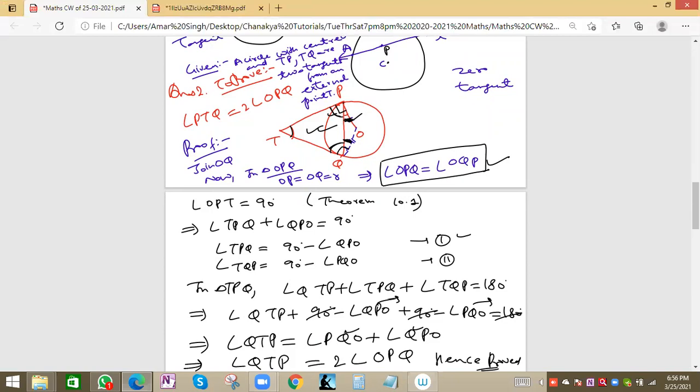So angle QTP will be equal to angle PQO plus angle QPO, and both these values are the same, so this will be twice of angle OPQ. Angle OPQ and OQP are the same because OP and OQ have the same length in triangle OPQ. Two sides have equal length, so the angles opposite to the equal sides are also equal.